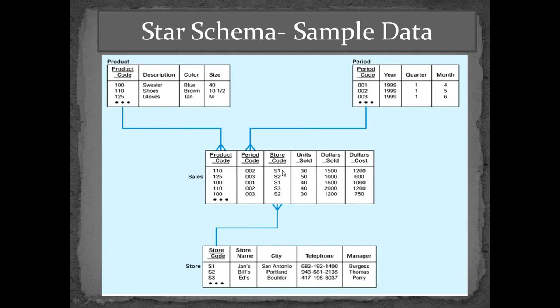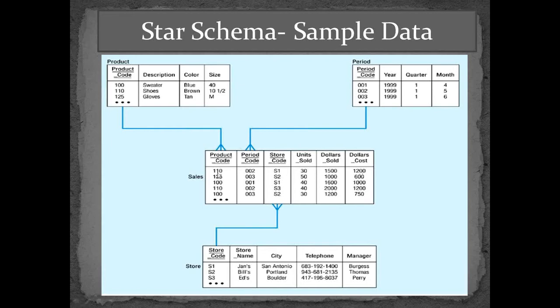So store S1 sold 30 units of product 110. That was amount 1500, and these 30 units were purchased at a cost of 1200. This is the first data.